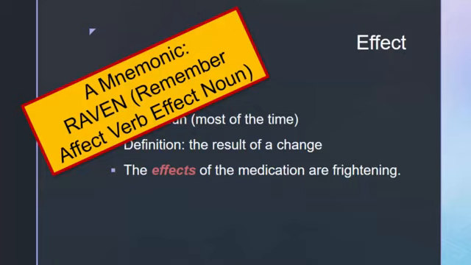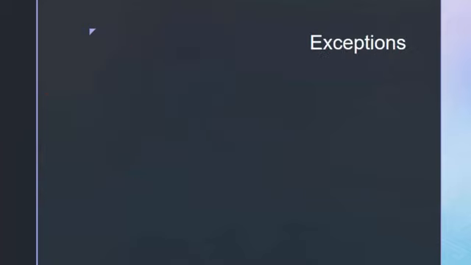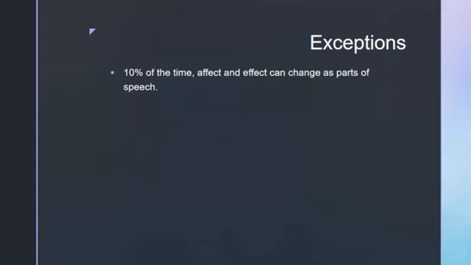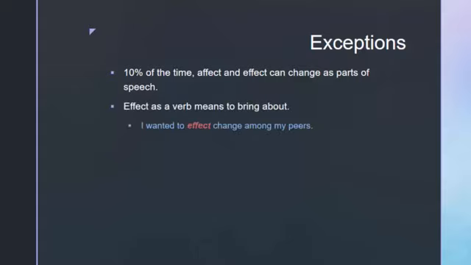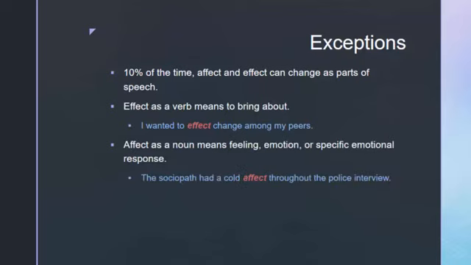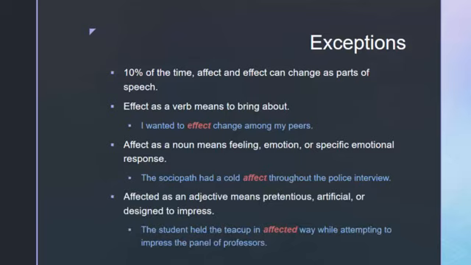Okay? Now, with most things associated with grammar, there are a few exceptions. About 10% of the time, affect and effect can change as parts of speech. So, effect as a verb means to bring about. Affect as a noun means feeling, emotion, or specific emotional response. And affected can also be an adjective, but it has to have that ed at the end. In that case, it means pretentious, artificial, or designed to impress.